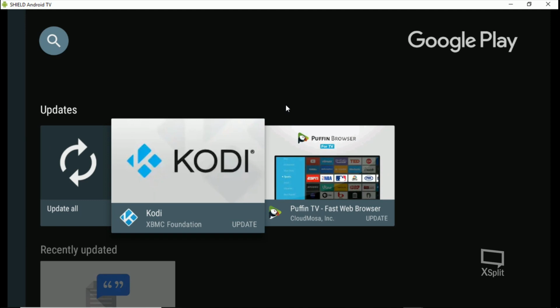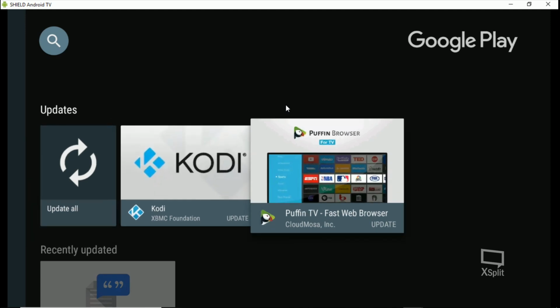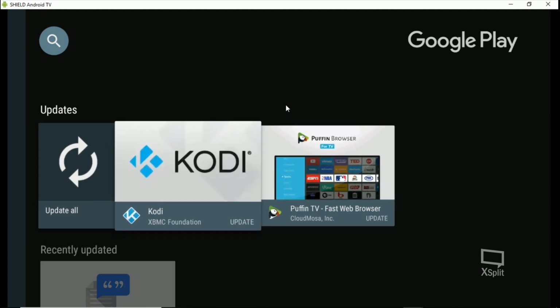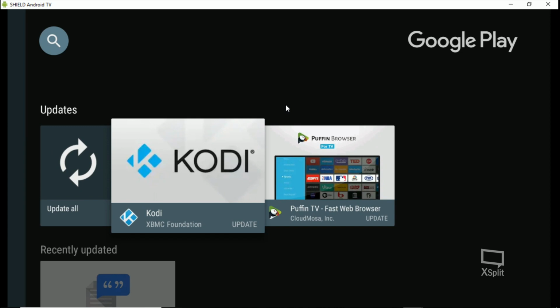Alright, and I also have another deal for the Downloader plugin that you get from the Play Store. Because you can't even install anything from that, it doesn't have a JavaScript option for Android TV in the Downloader that comes from the Play Store. So for newbies, and I enjoy Puffin browser on the Shield on the Android TV myself. But like I said, there's also Chrome and Firefox in my Filelinked if you want to grab those.